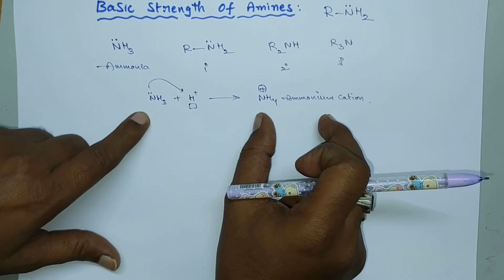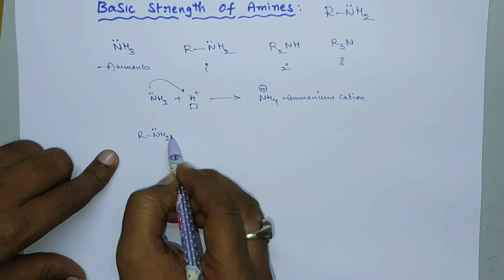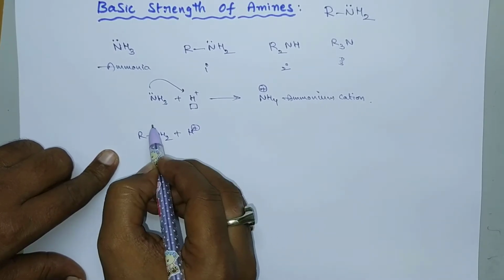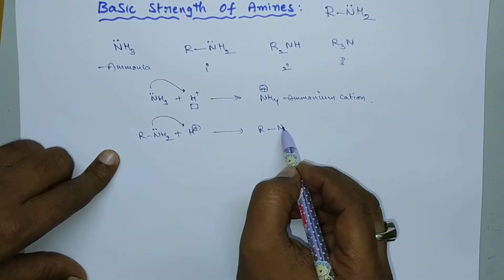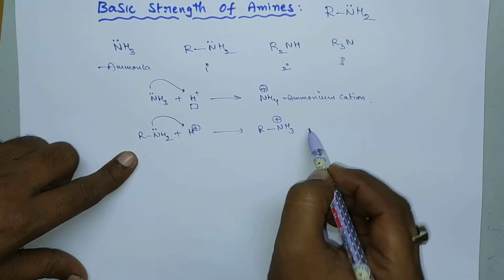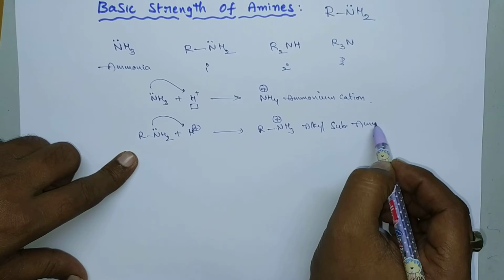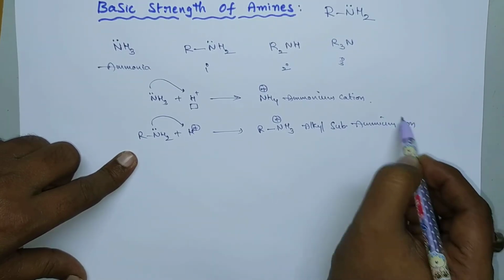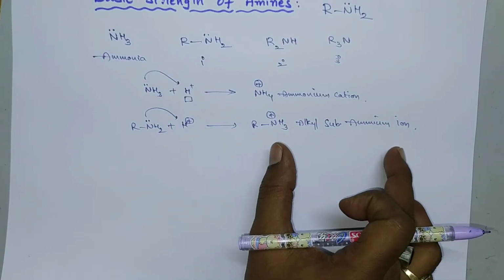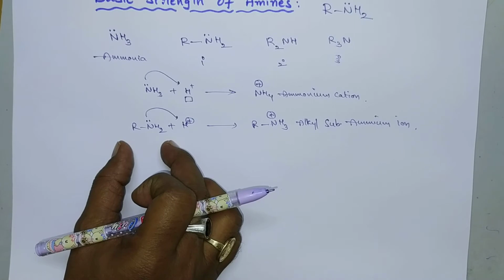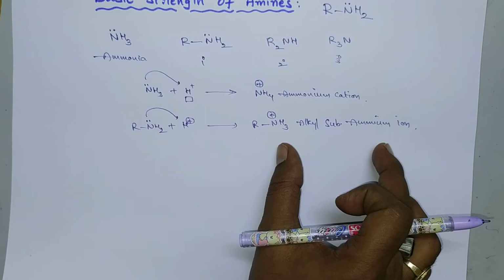Suppose you take an alkyl substituted compound, RNH2, a primary amine. It donates a lone pair of electrons to H plus and gives RNH3 plus, an alkyl substituted ammonium ion. If the stability of this ammonium ion is more, then the basicity of the compound will be more. So let us check the stability of these alkyl substituted ammonium ions.